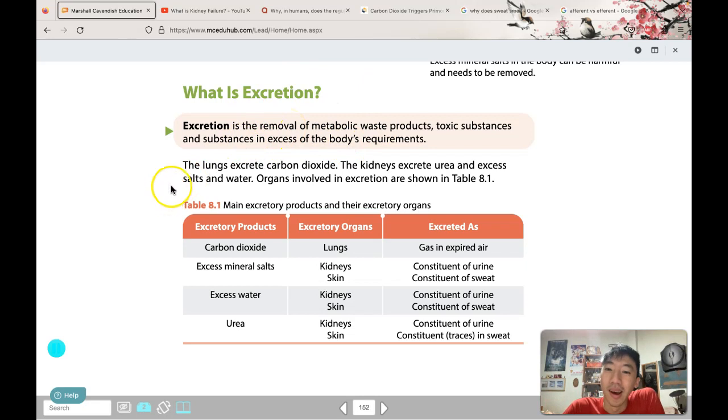Okay, so let's talk about how these different excretory products are being removed. There are two main organs in our body that do the removal, and these are our lungs and our kidneys, and some will say our skin also. Lungs remove carbon dioxide in the air that we expire. Expire means exhale. And the kidneys will remove excessive mineral salts through the urine as well as through the skin. Some salts can be removed through the skin. That's why sometimes after you sweat, you will notice that there's some white thing on your skin. But usually most of it goes out through the kidneys.